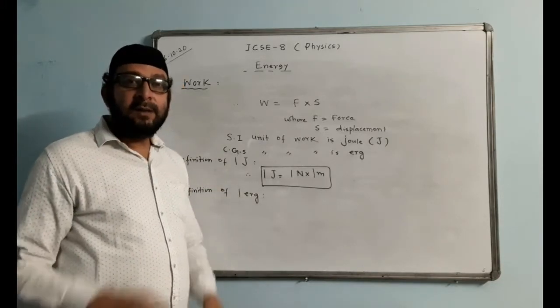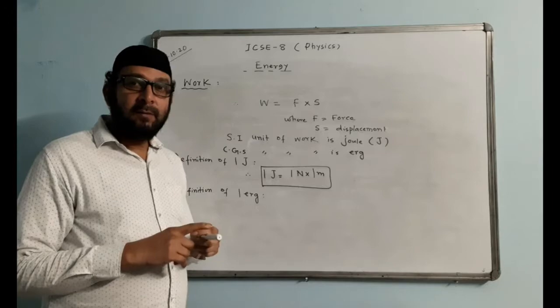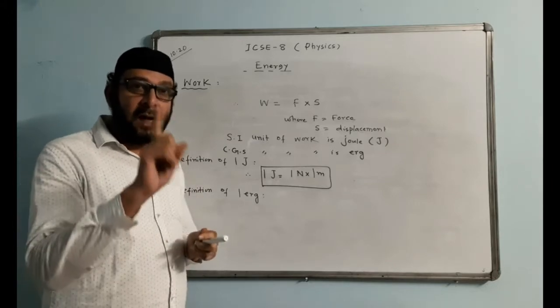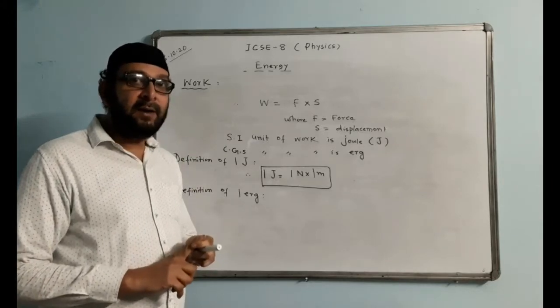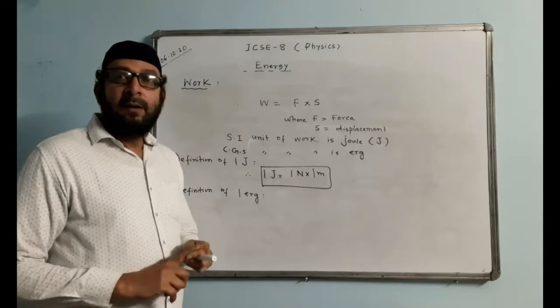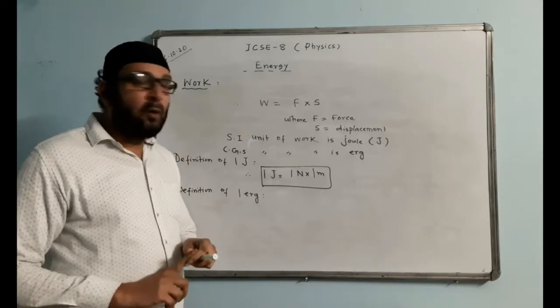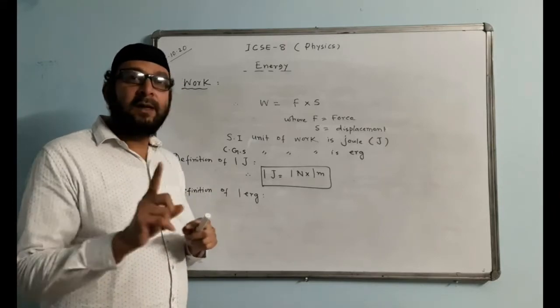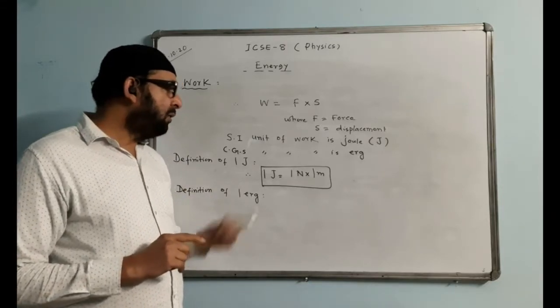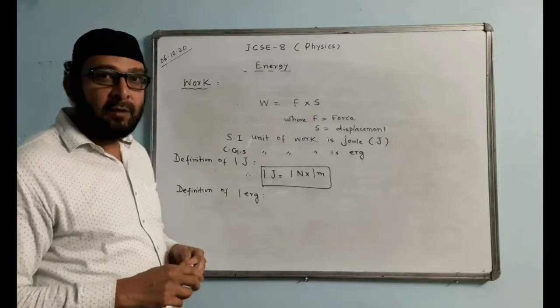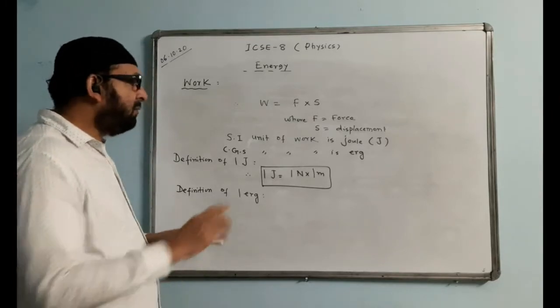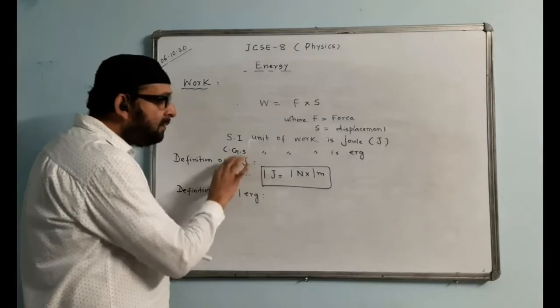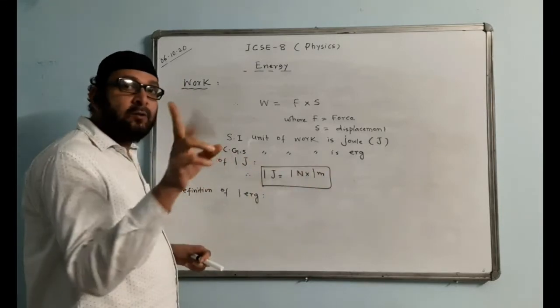We say 1 erg is the amount of work done by a force of 1 dyne to displace a body through 1 centimeter in the direction of force applied, or in its own direction. We can write either way. The second statement remains the same except the two values will change.